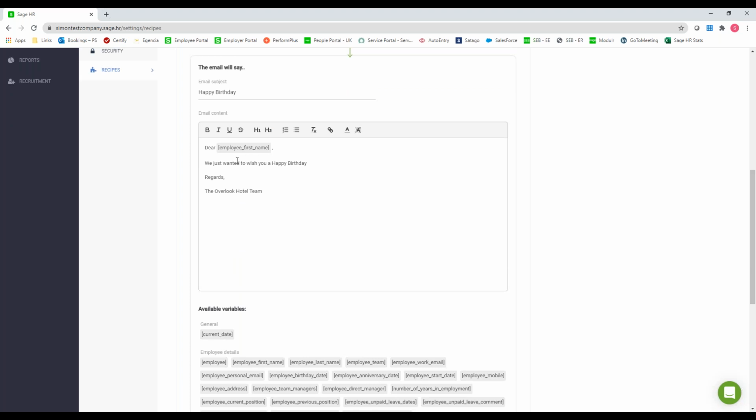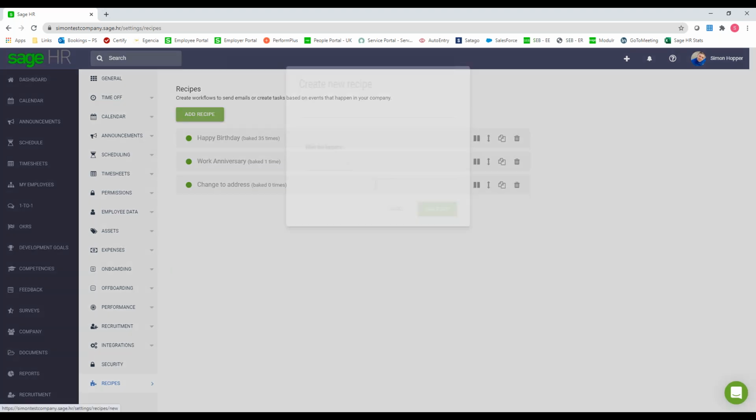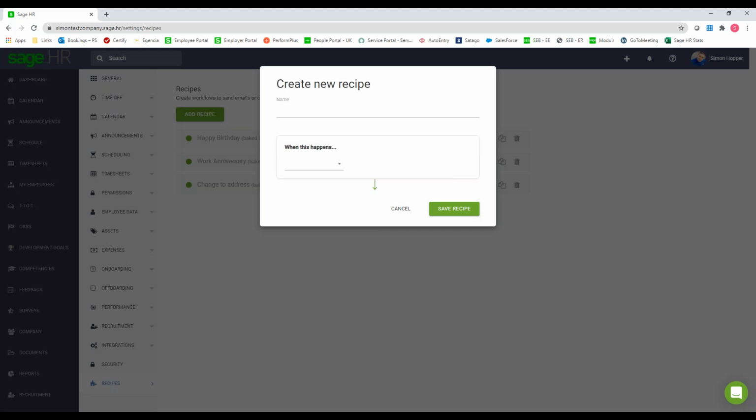So it saves me having to basically write the email, saves me having to remember which employee's birthday it is. But as I said, these can be used as anything. They could be set up as things like reminders. So if you've got custom fields with maybe dates in there, you could set a workflow up to give you that reminder. Or we mentioned all about self-service. So what you can do, instead of yourself having to change an employee's address, for example, you can let the employee log in and change their own address.